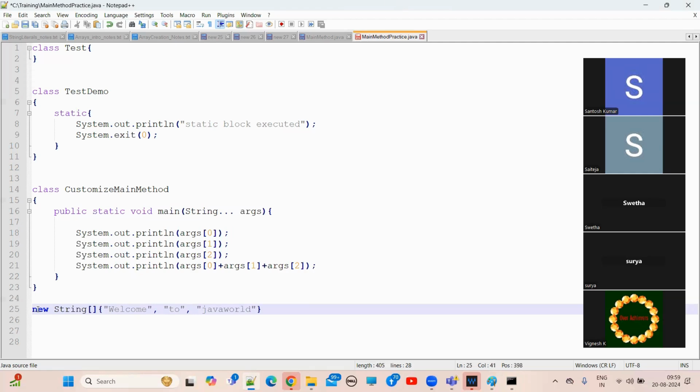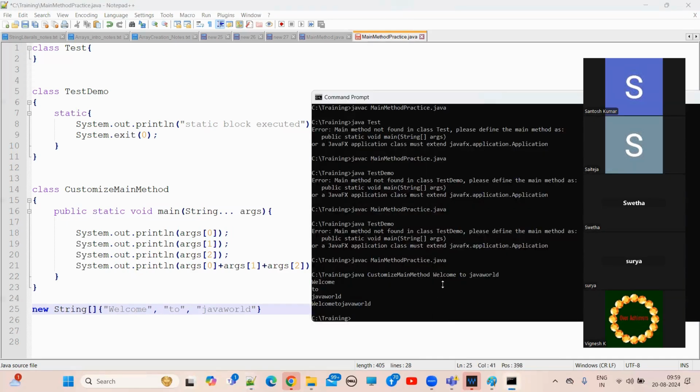Like that, the JVM will create it. The JVM will take all the command line arguments, welcome to Java world, and create one anonymous array. Which type of array? A String array, since the main method parameter type is String array.